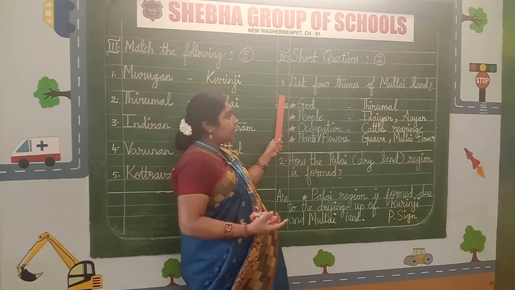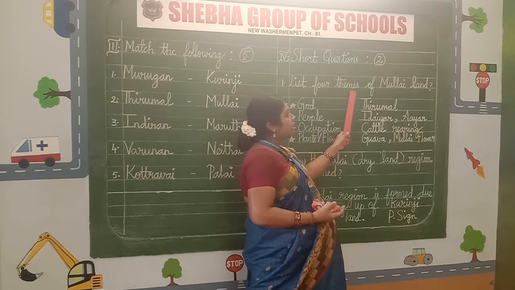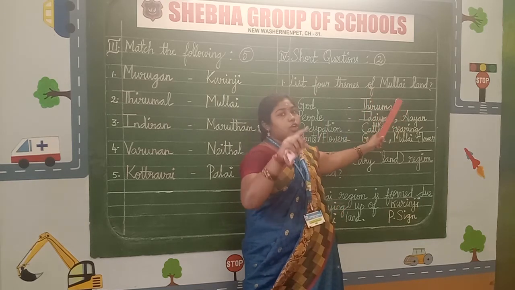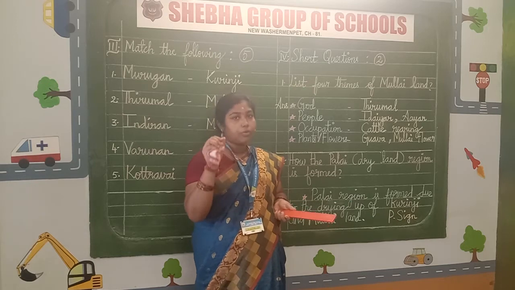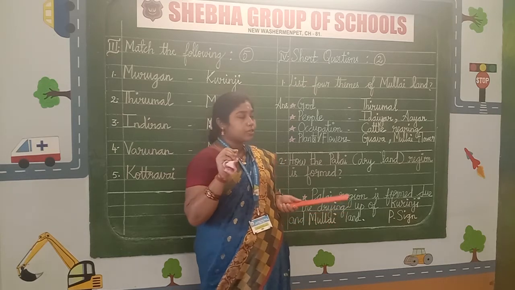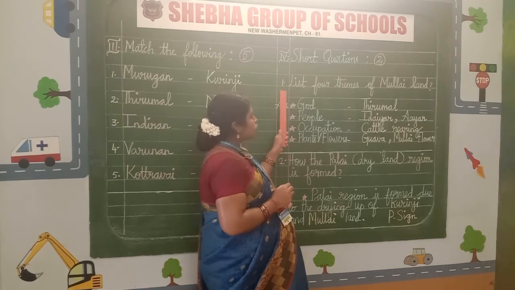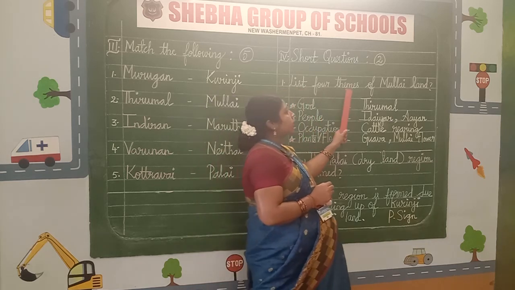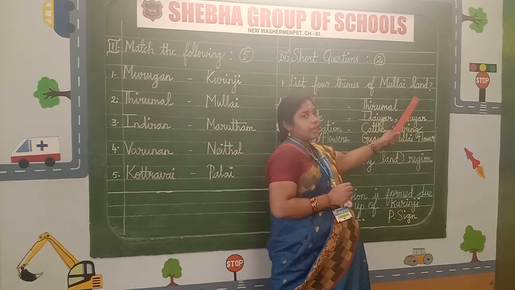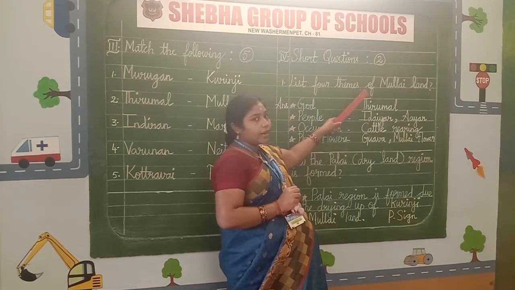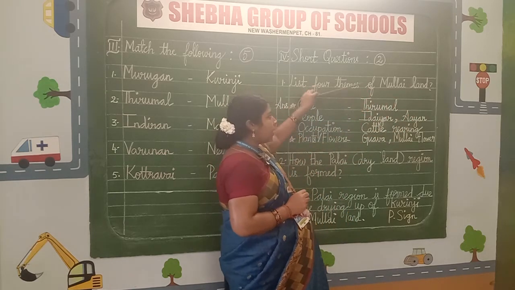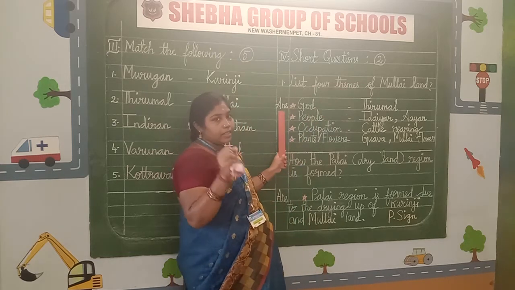Let me read it. List 4 themes of Mullai land? Whenever we are writing a question, we have to write the question mark, which is necessary. After completely writing the question, you may leave a line. Write the answer in the margin.